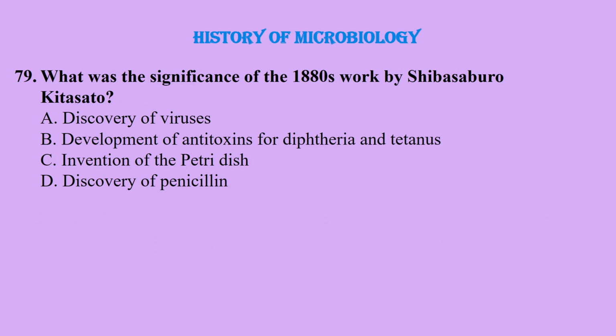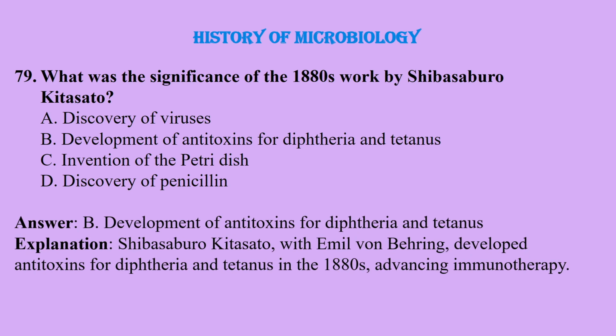The next question is, what was the significance of the 1880s work by Shibasaburo Kitasato? Discovery of viruses, development of antitoxin for diphtheria and tetanus, invention of the petri dish, or discovery of penicillin? And the correct answer is development of antitoxins for diphtheria and tetanus.